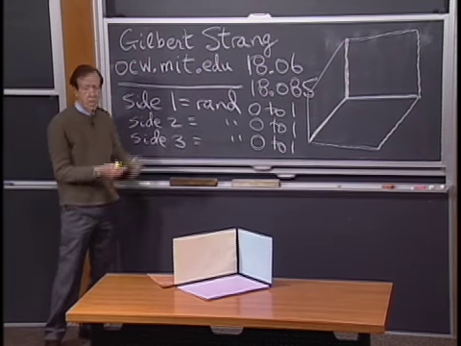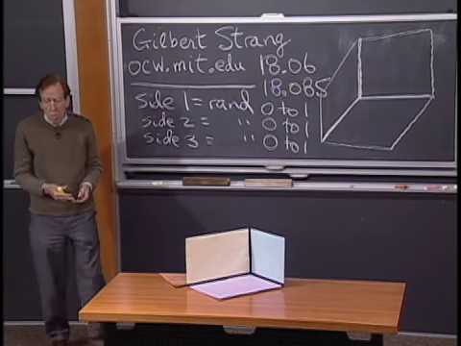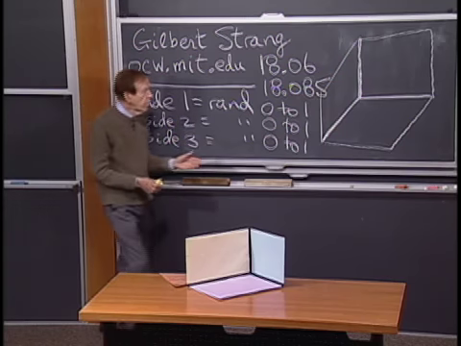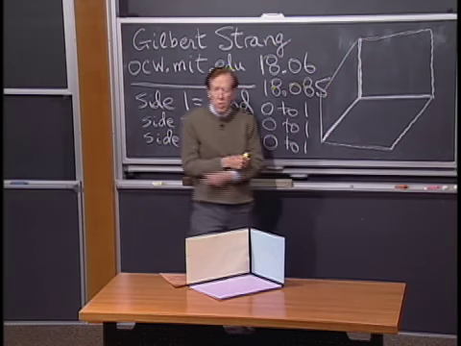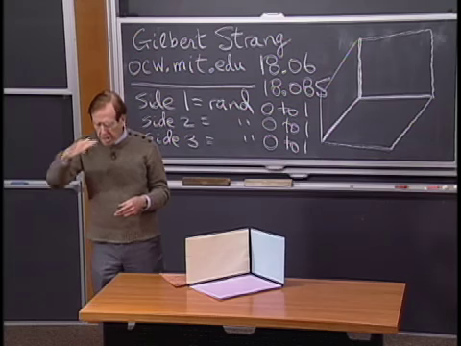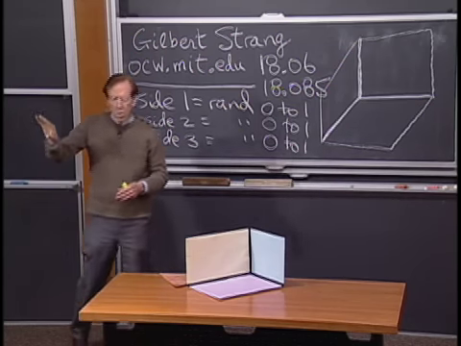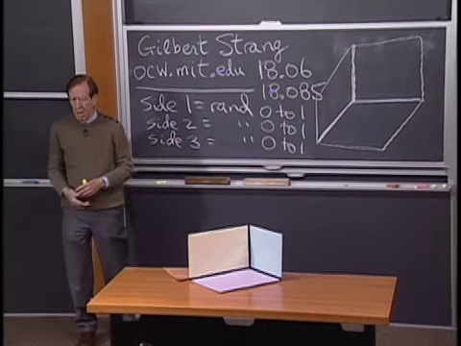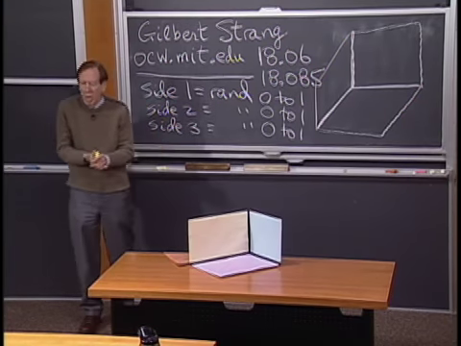If side 1 is 3/4, and side 2 and side 3 happen to come out 1/4, then we can't make a triangle. So if we're pushed toward the corners of the cube, there will be a cutoff where points in the corners don't give a real triangle because one side is bigger than the sum of the other two. And there'll be points toward the center that do give a real triangle.